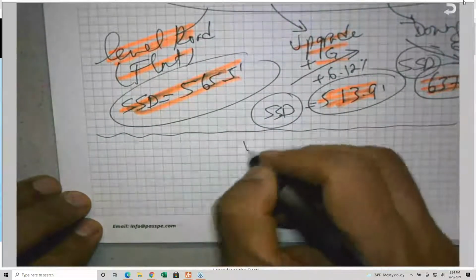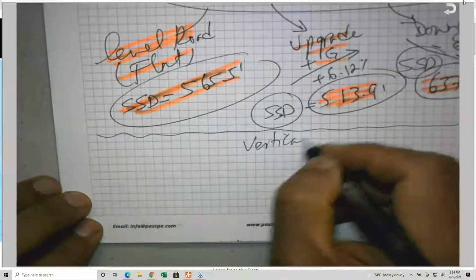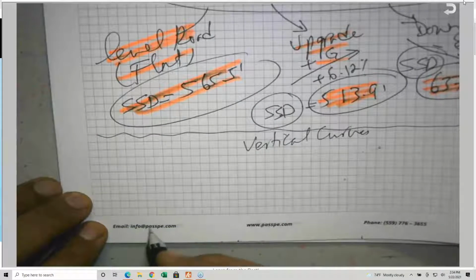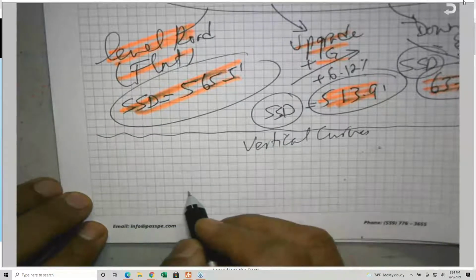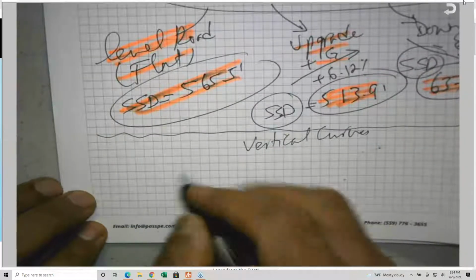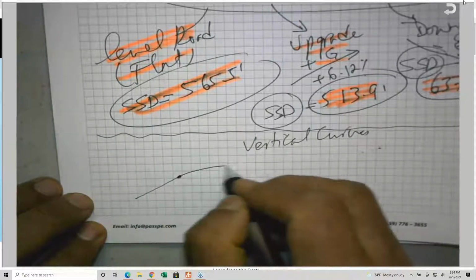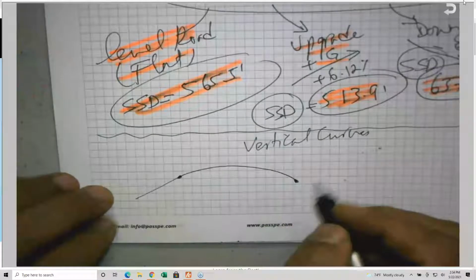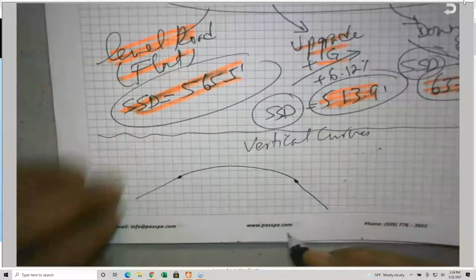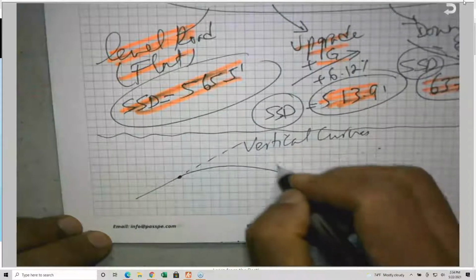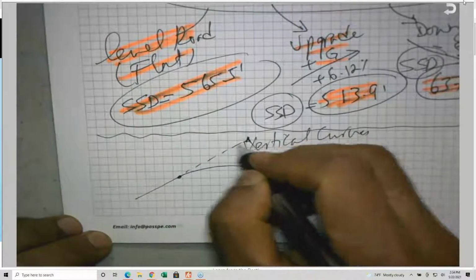So for vertical curves, whether it is a sag or a crest does not make any difference. We have a back tangent, we have the vertical curve, and we have the forward tangent. If you extend this tangent to this tangent here, they are going to intersect at the BVI.